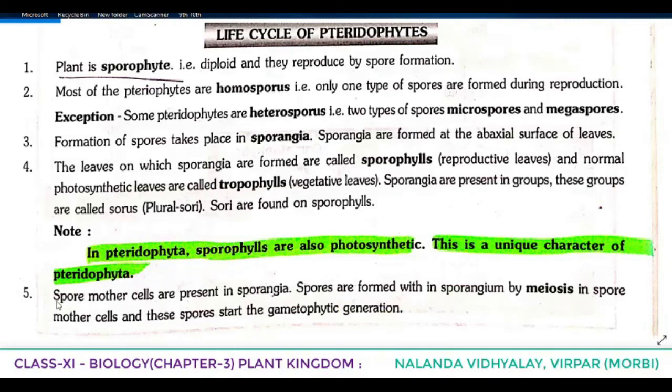Next, spore mother cells are present in sporangia. Spores are formed within sporangium. So where spores are formed? Within sporangium by meiosis in spore mother cells, and the spores start the gametophytic generation. So you have to understand, it's very simple. Within the sporangium by meiotic division from spore mother cells, spores are produced, and these spores germinate to form gametophyte. So these spores germinate to give rise to what? Gametophytes.